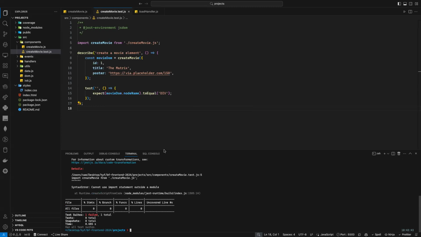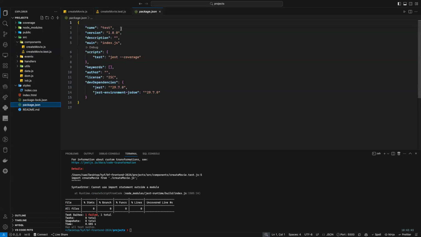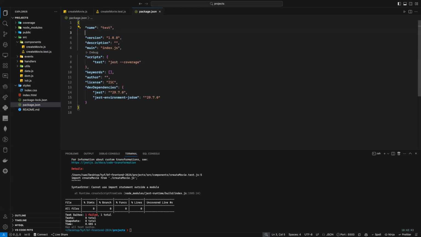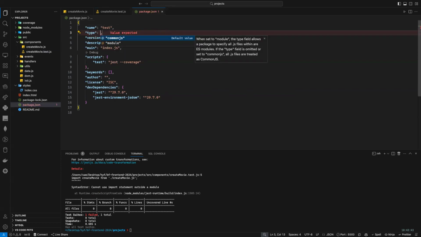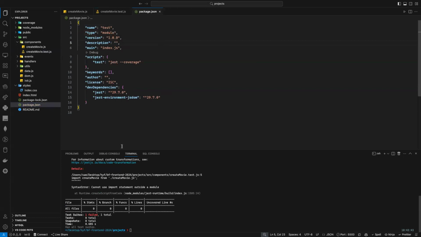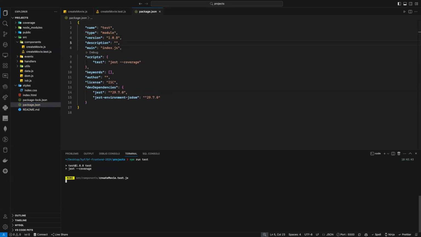I have a problem. Why? Syntax error: cannot use import outside of a module. True. So the problem here, I need to do something here. Can anyone tell me what I should do? Type module. Type module. Click, and that should work. Okay, let's test it again.